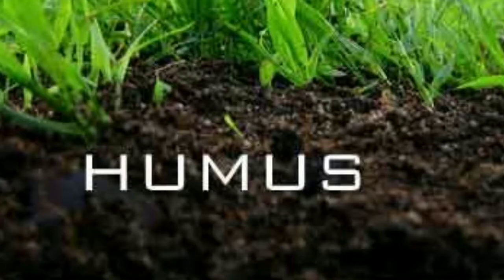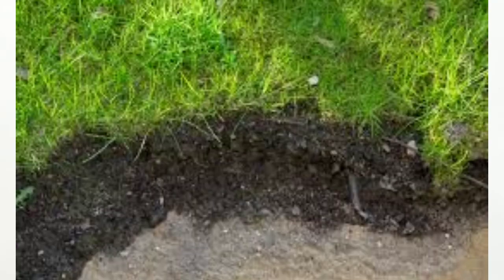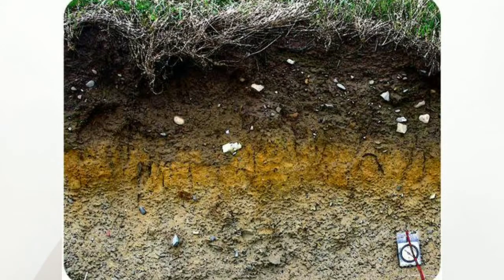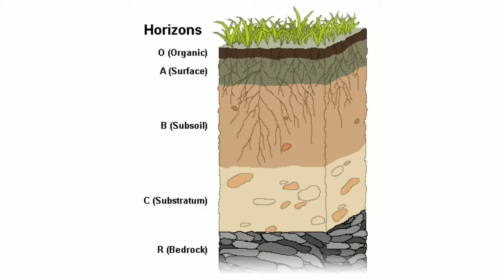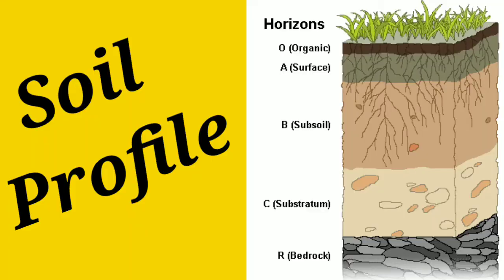And then this humus mixes with the broken down rock pieces and gives a form to the layer of soil. So in this manner we can say that soil is present in the form of a layered structure. And this layered structure of soil is termed as soil profile. This structure of soil prevails from bedrock to the topmost layer of the soil, which is humus. So now we will be studying about soil profile.